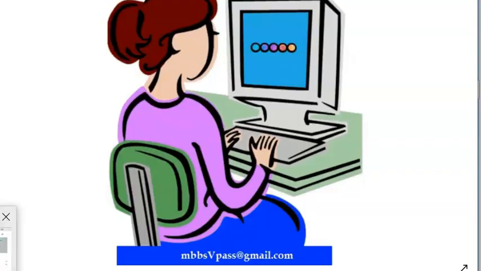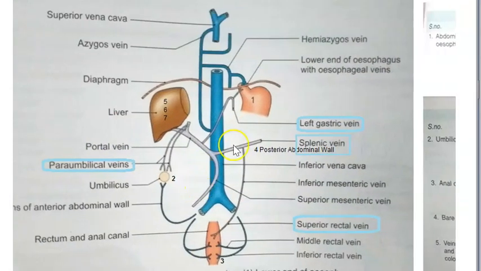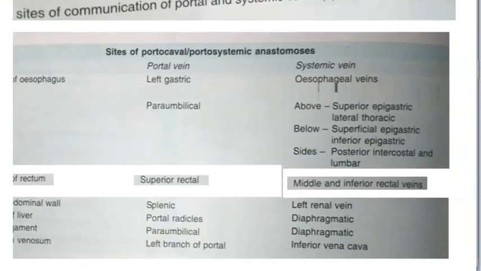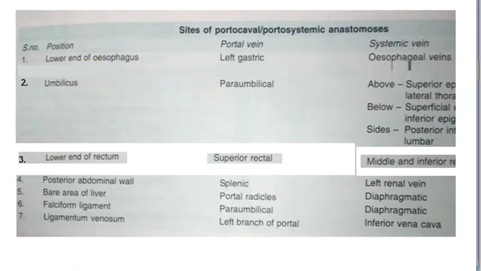Where is the diagram for that? Okay, here. Look at this. Below the lower end of the esophagus, there can be a portocaval anastomosis. Then the superior rectal, here, the anal canal. All these places you should know. I think in this table they have given it well. Lower end of esophagus: the portal vein, which is the left gastric vein, and the systemic vein, that is the esophageal vein, will have some anastomosis. Anastomosis means there's some joining between these two.